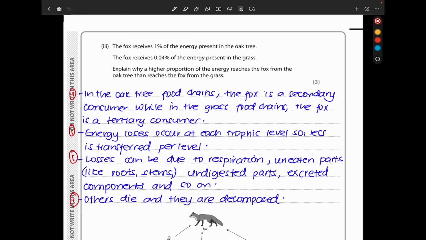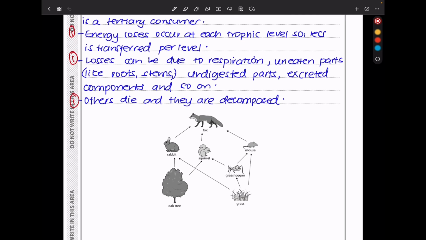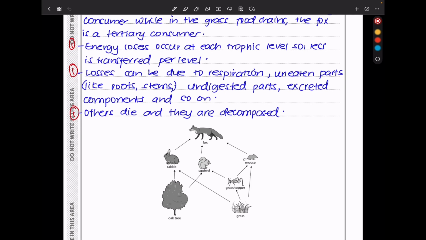The next part says the fox receives 1% of the energy present in the oak tree. The fox receives 0.04% of the energy present in the grass. Explain why a higher proportion of the energy reaches the fox from the oak tree than reaches the fox from the grass. So I placed this here so that we can be able to see. If we look at this diagram here, we can see the oak tree does not have so many primary consumers. I'm talking about food chains connected to it. We have one food chain, and that's the second. While from the grass, we have that food chain. There is another and another. Then also this one here.